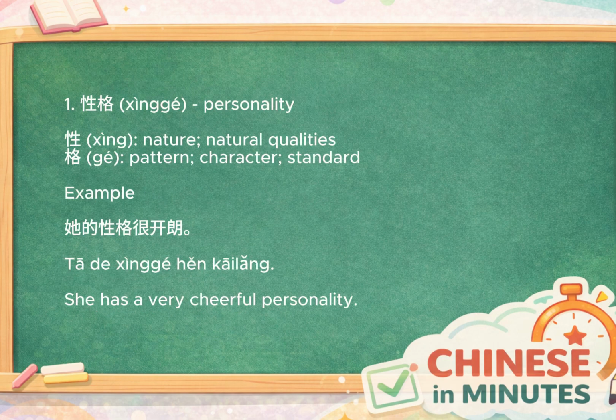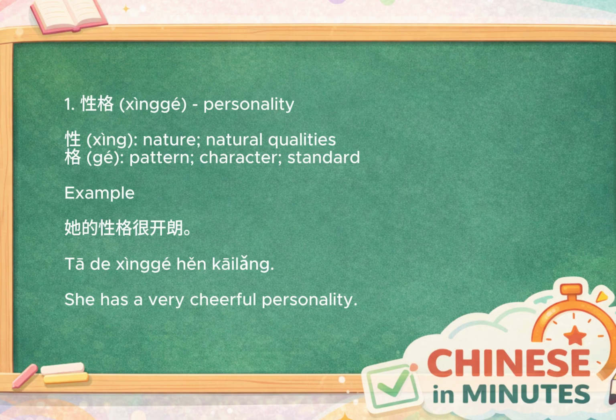Our first word is 性格, which means personality. The first character, 性, means nature or natural qualities. The second character, 格, refers to a pattern or characteristic framework. Together, 性格 literally means the pattern of a person's nature, which naturally becomes personality.